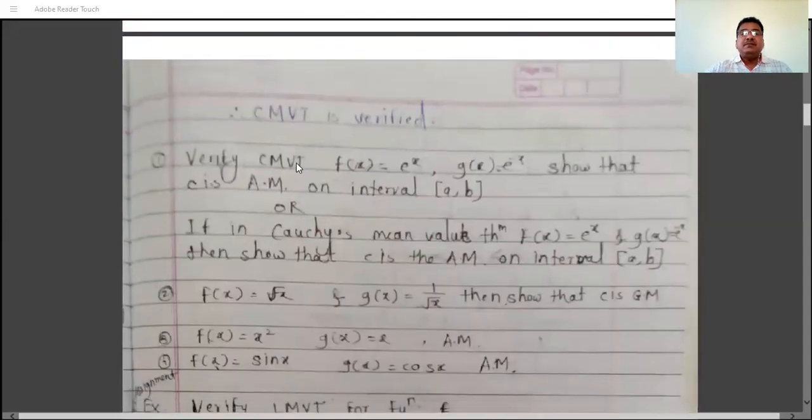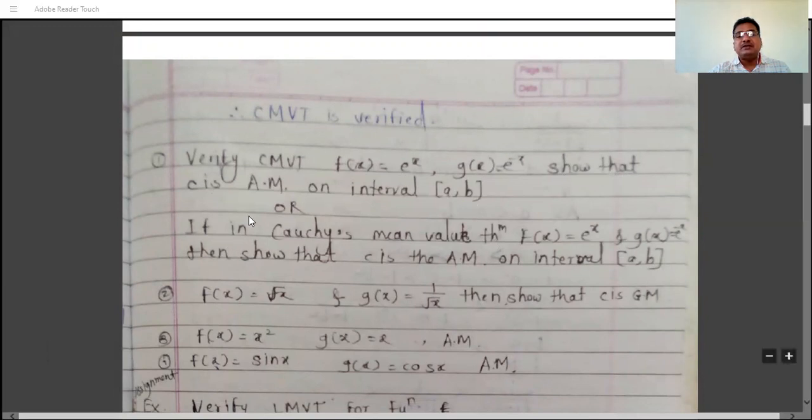The next example is again on Cauchy's mean value theorem. Verify Cauchy's mean value theorem for the function f(x) equal to e raised to x and g(x) equal to e raised to minus x, and show that c is the arithmetic mean on the interval (a, b).